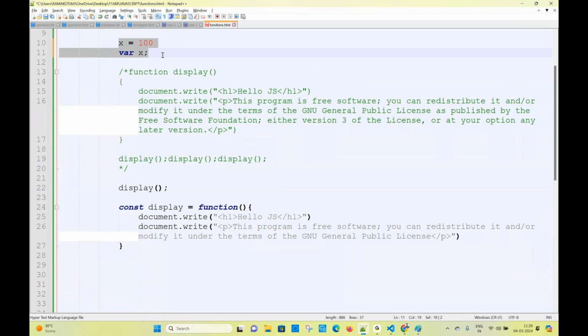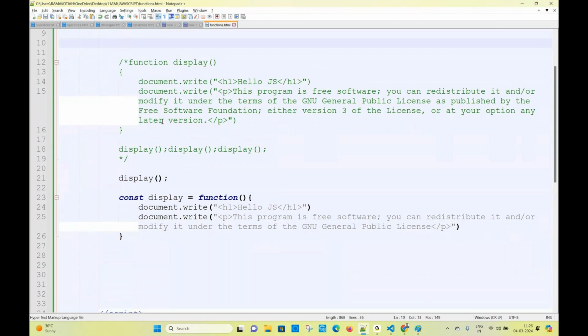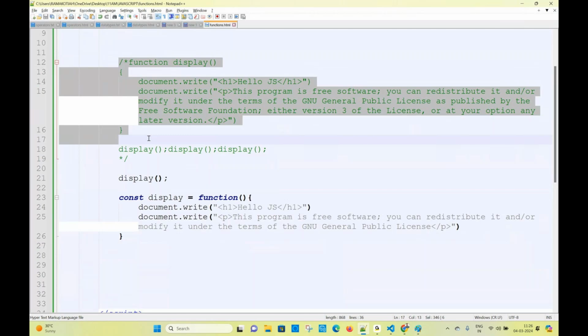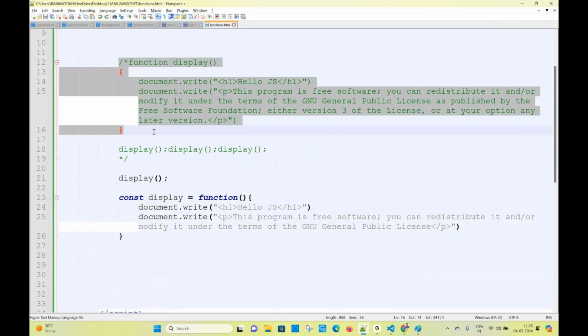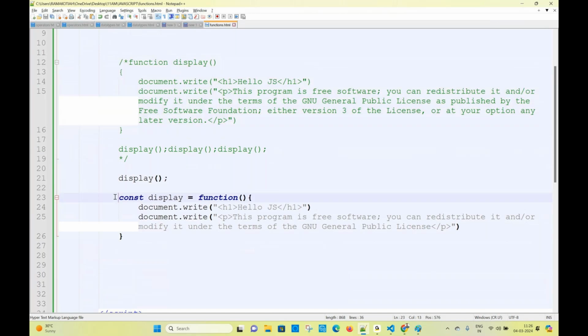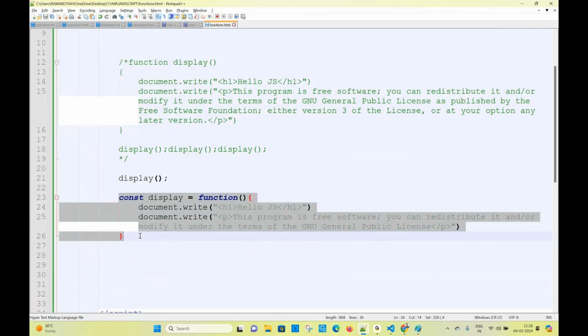Same thing here also in the regular function. Once a function is created, we can call the function before or after, anywhere you can call. But in a function expression, first the function should be created, then only we can call the function. Without initializing the function, we cannot call it. That is one difference: a normal function works like a global scope. The function you may define anywhere, but you can call it before or after. But if it is an expression, first the function should be defined, then only we can call it. That's the difference. Whatever it may be, both will do the same job. The only difference is whether calling before is possible or not.